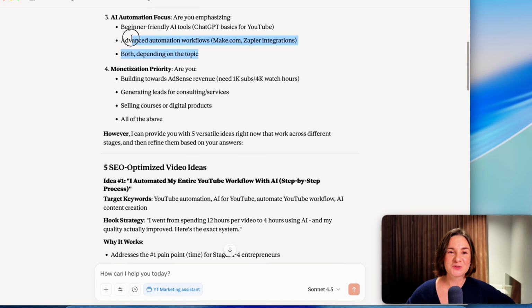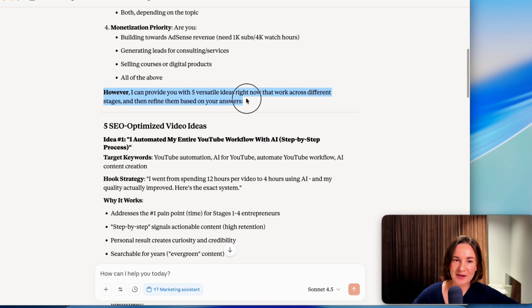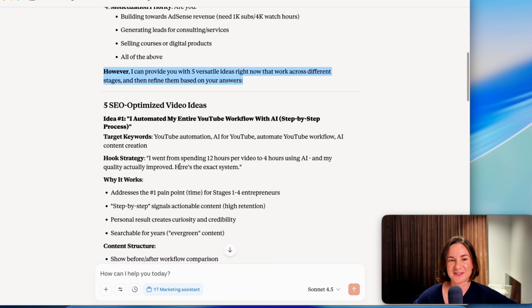Because many people are talking about just the automation focus. I'm not focusing on pure automation. I'm talking about automation for businesses and actually marketing automation for businesses. And the assistant doesn't know that, so it needs the information. You see why we asked it to ask questions. This is so impressive. However, I can provide you with 5 versatile ideas right now that work across different stages, and then refine you then based on your answers.